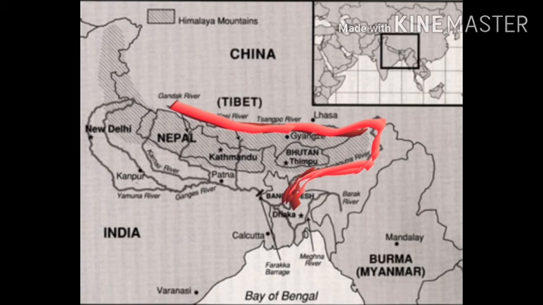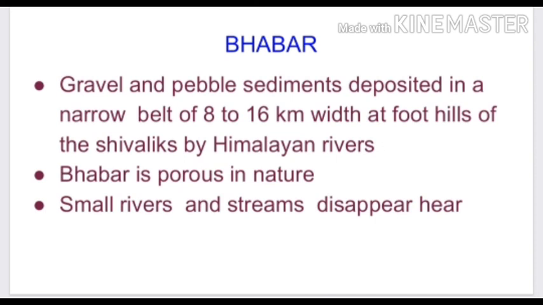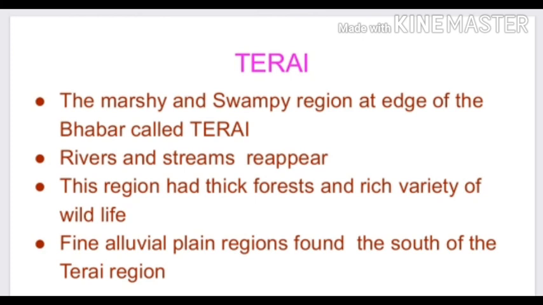Okay students, now we left a small topic related to the river system, that is Bhabar and Terai. Gravel and pebble sediments deposited in a narrow belt of 8 to 16 kilometers width at the foothills of the Shivaliks by Himalayan rivers is called the Bhabar. Bhabar is porous in nature. Small rivers and streams disappear here and appear after crossing the Bhabar region. Next, the marshy and swampy region at the edge of the Bhabar is called Terai. Rivers and streams reappear here.